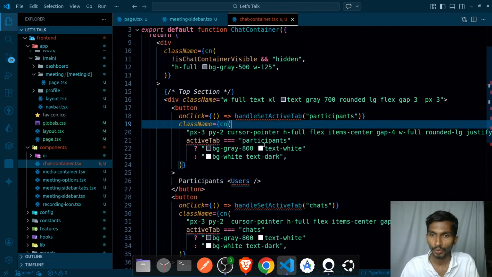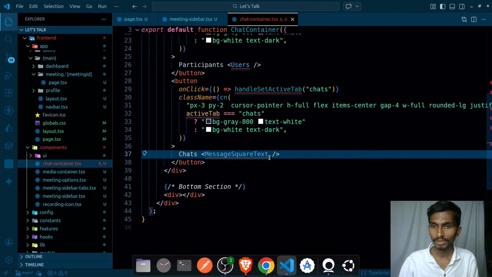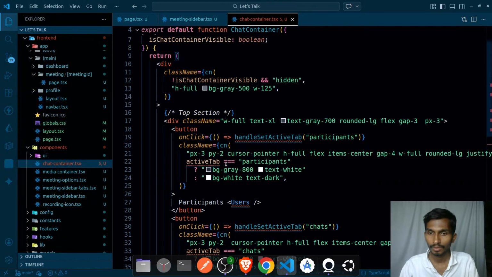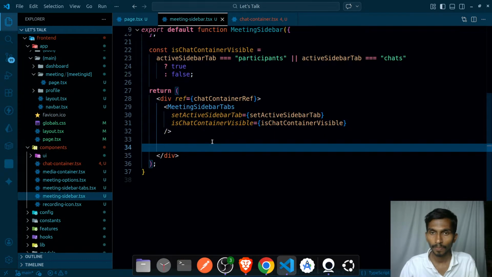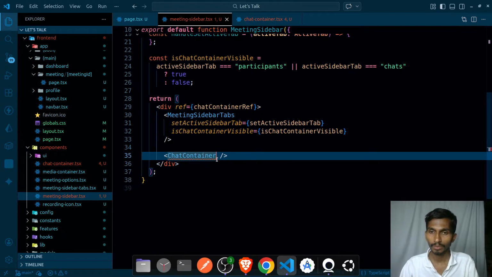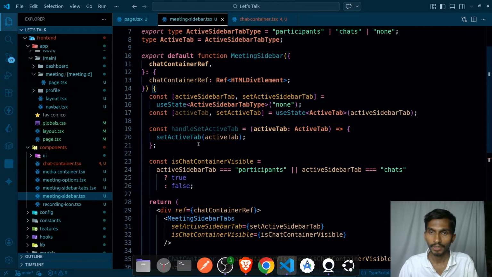That simply means I need to import it here. Apart from these things, pretty much fine. Let's simply import this square and users from lucid react. So ultimately both of them are imported, and then I'm going to be having this chat container here. So this is how I'm going to be going ahead. And is the chat container visible? In that case, is the chat container visible, I'm going to be sending this. And handle active tab.